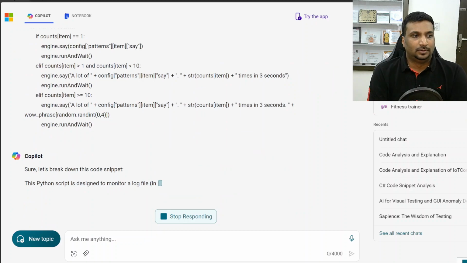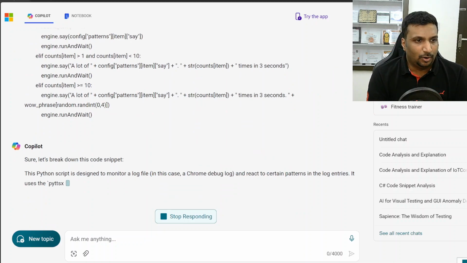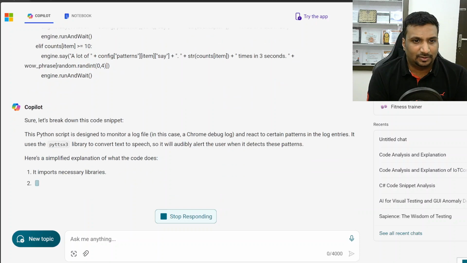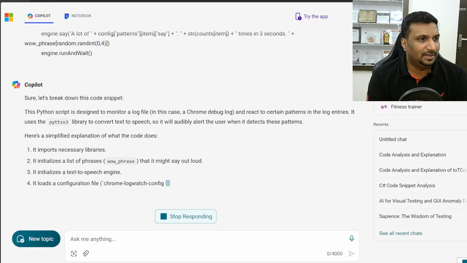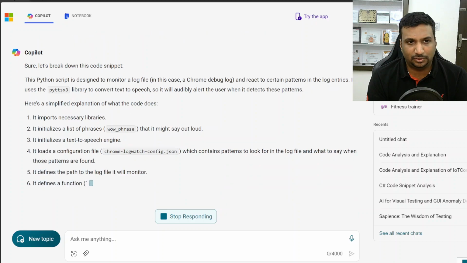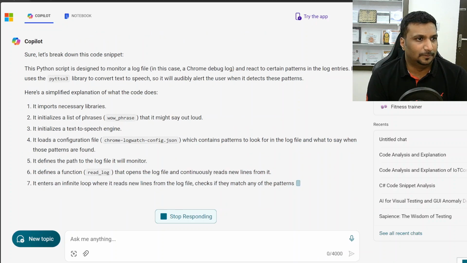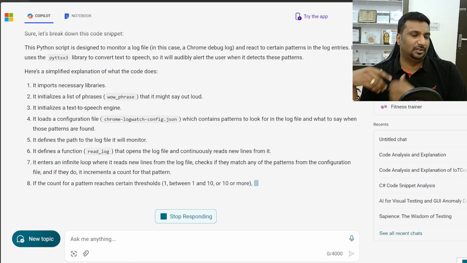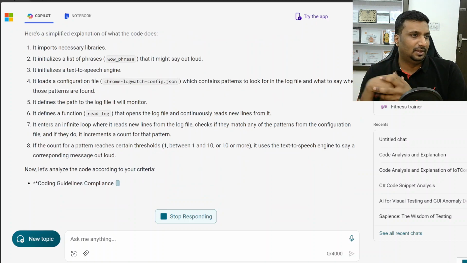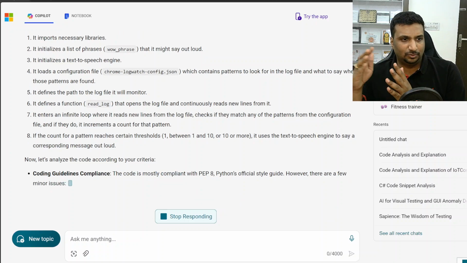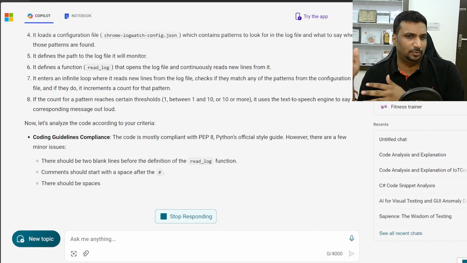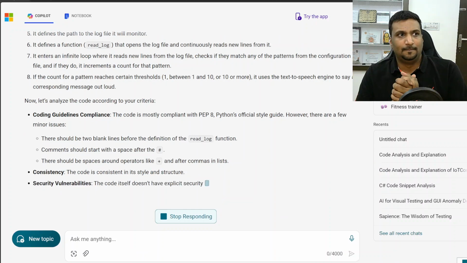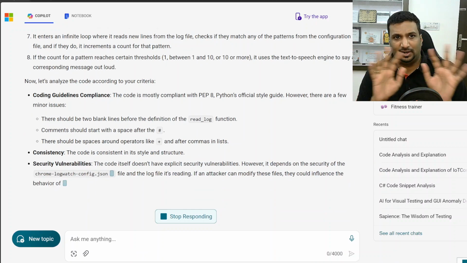So this Python script is designed to monitor a log file, in this case the Chrome debug log, and react to certain patterns in the log entries. It uses the pyttsx3 library to convert text to speech. It has given me an explanation of what the code does: it initializes a list of phrases, initializes text to speech, loads the configuration file, defines the path, and so on. At the end, if the count of a pattern reaches a certain threshold, between 1 and 10 or 10 or more, it uses the text-to-speech engine to say a corresponding message out loud. So it helps me understand what this code is doing.